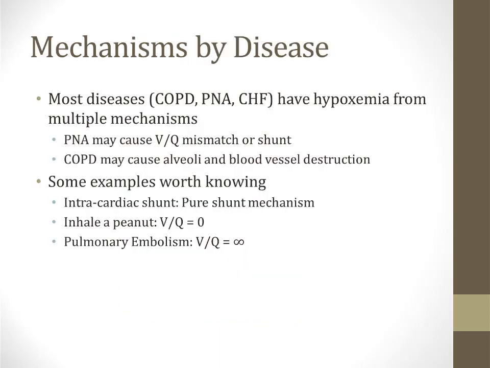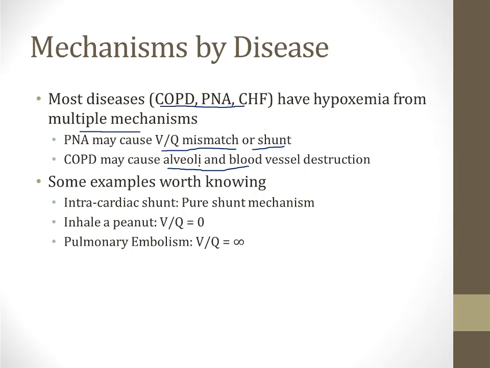It would be nice if the mechanisms of hypoxemia like VQ mismatch and shunting tied in with diseases. In other words, it would be really nice if we could say heart failure patients have shunting, pneumonia patients have VQ mismatch or something like this. However, it turns out that most clinical diseases like COPD, pneumonia, and heart failure have hypoxemia from multiple mechanisms. For example, pneumonia can cause VQ mismatch but also shunting. COPD can cause alveoli and blood vessel destruction, so this can lead to problems with both ventilation and perfusion.